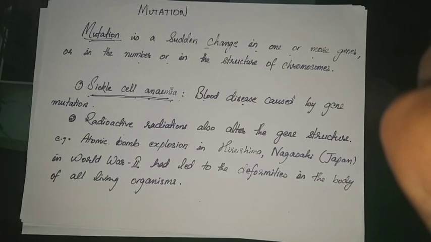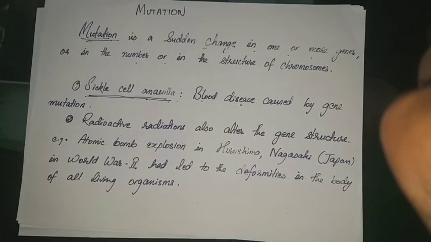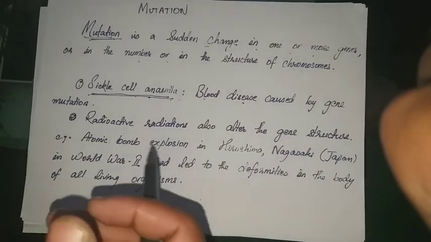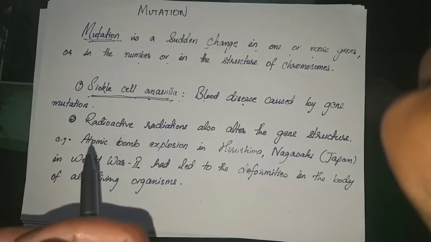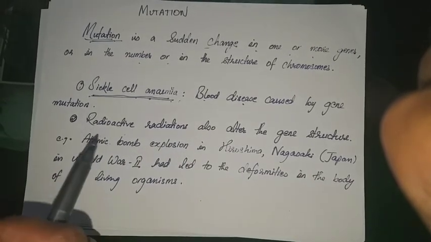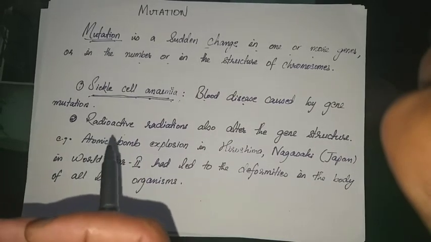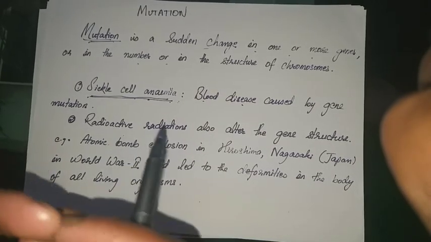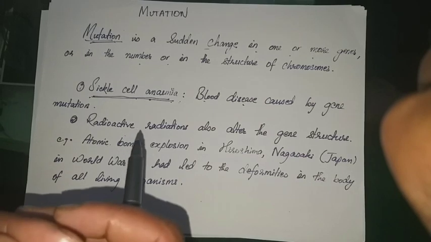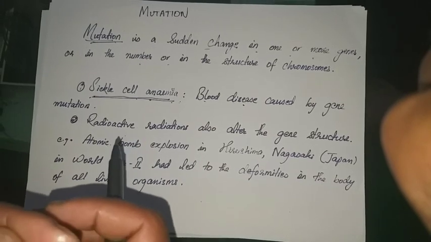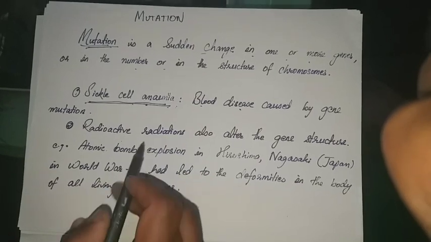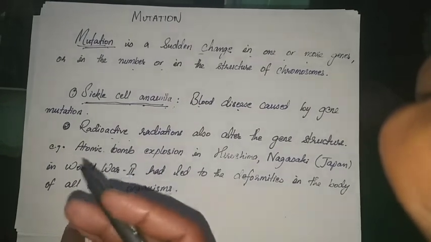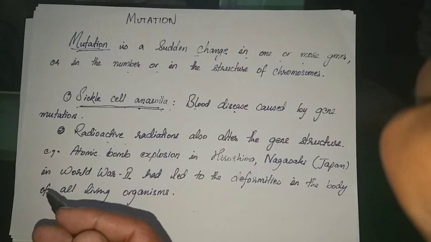Now we already know that during World War II there was an atomic bomb blast in Hiroshima and Nagasaki, which are in Japan. Still there are some people with a lot of deformities. There are plants with a lot of deformities, and animals with a lot of deformities. How did it take place? Because radioactive radiation can also alter the gene structure.